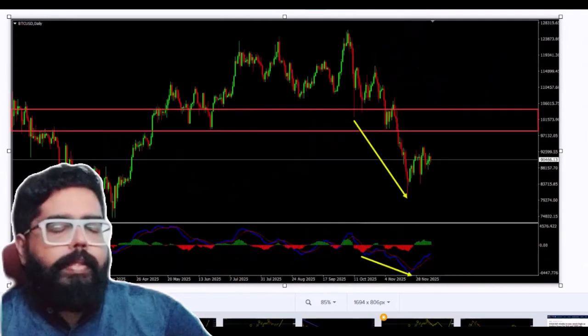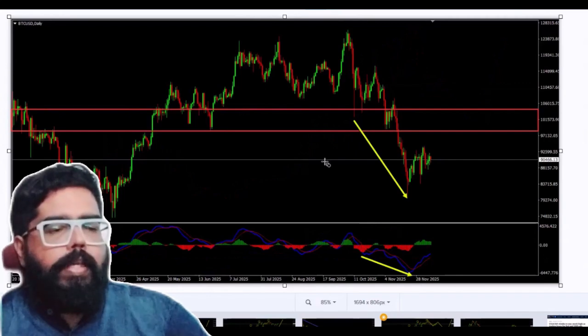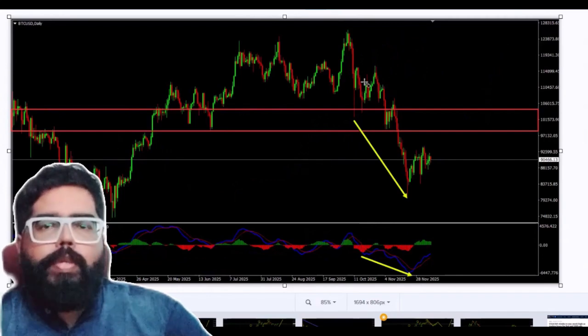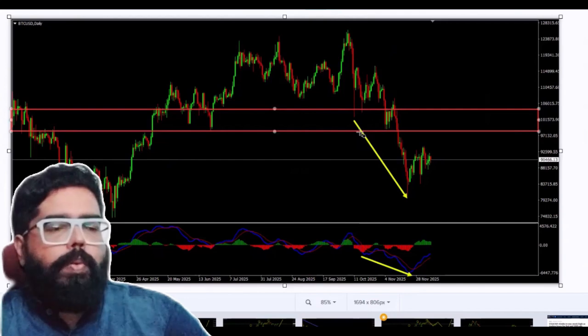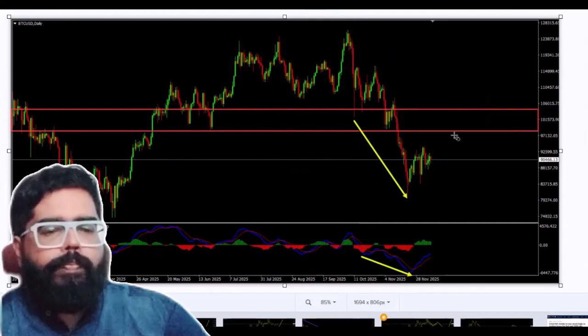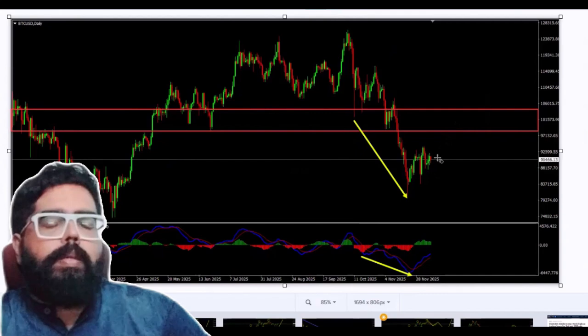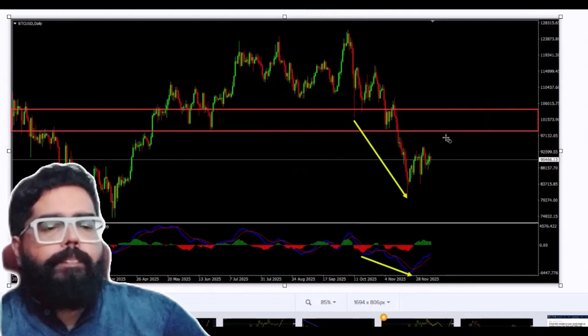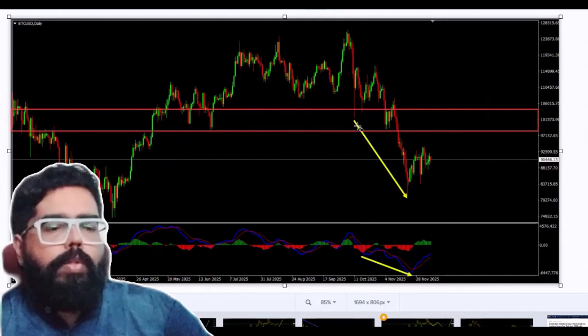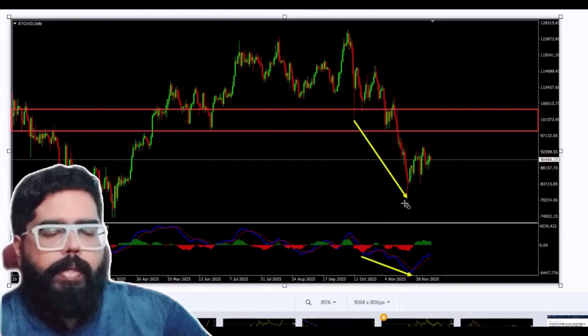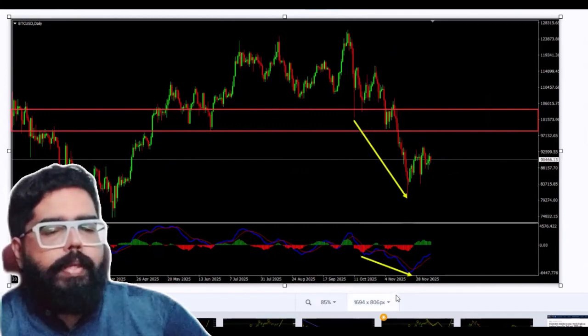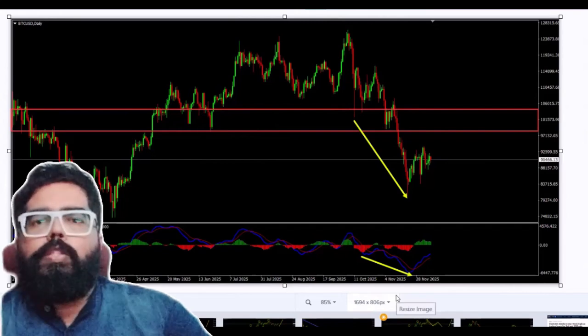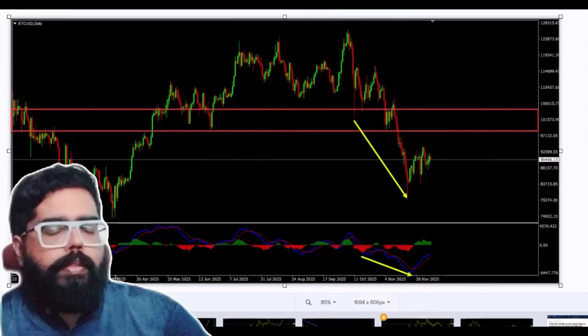Now let's move on to the next time frame, which is the daily chart. Looking at the daily chart, we could see the price, which is moving lower, has broken below a strong support zone. And after the breakout, this support zone acts as a strong resistance zone. So until this zone holds, I expect the bears to take the lead here and continue further. Also, the indicator supports this view. The price has created lower lows. Also, the indicator has created lower lows as well, which is another sign favoring the bears.